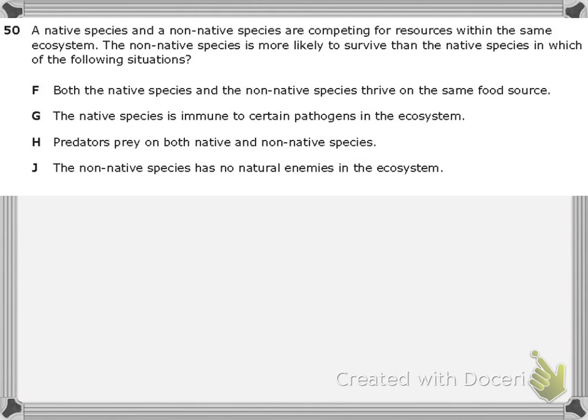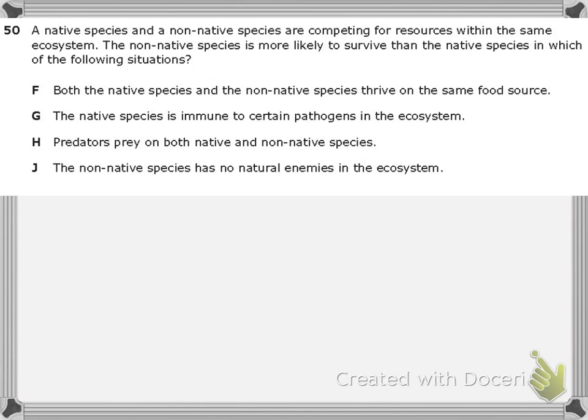Alright, today we're going to go over question 50. If you guys want to read through that yourselves quickly, pause and do so, otherwise we're going to get rolling. A native species and a non-native species are competing for the same resource within the same ecosystem. The non-native species is more likely to survive than the native species in which of the following situations?